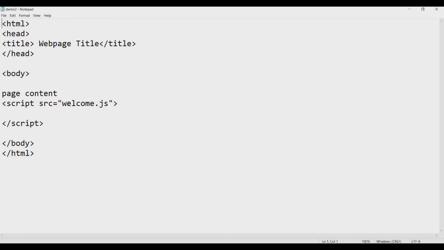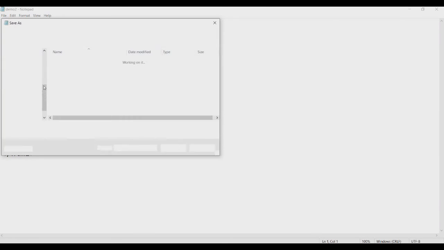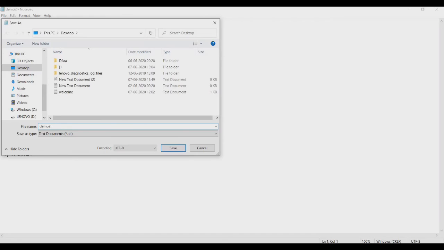Because this HTML file and JavaScript file are both in the same location, I do not have to give the complete path. I can just give the file name welcome.js. Now save this file with HTML extension.